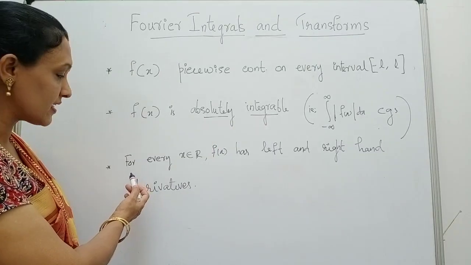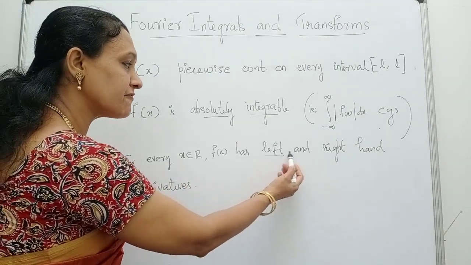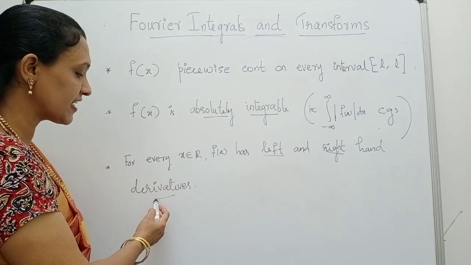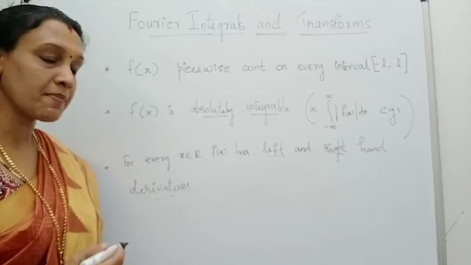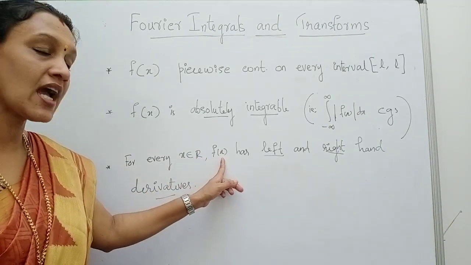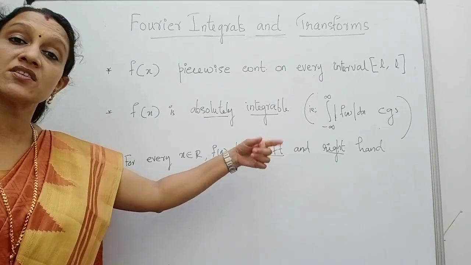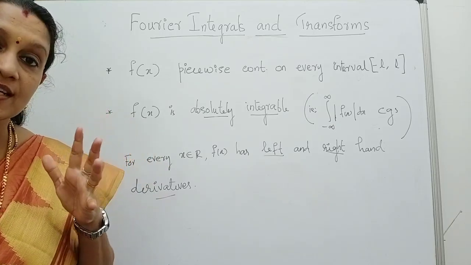And the third statement is for every x in R, f of x has left and right hand derivatives. We are considering the function f of x in such a manner. For every x in R, this function has left hand and right hand derivative. So such a function here we are considering.